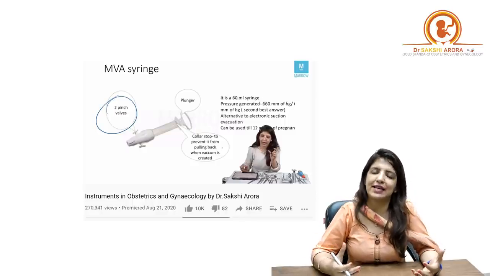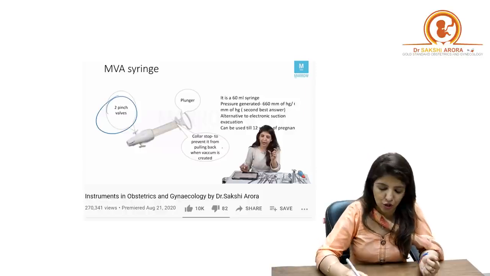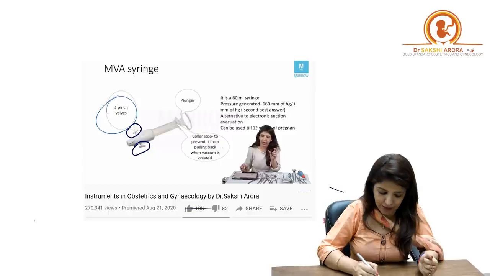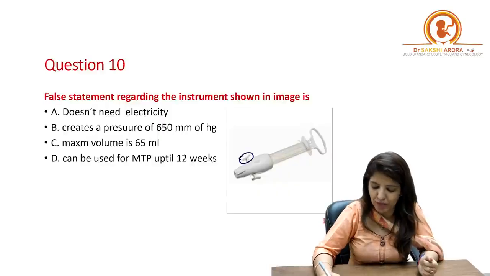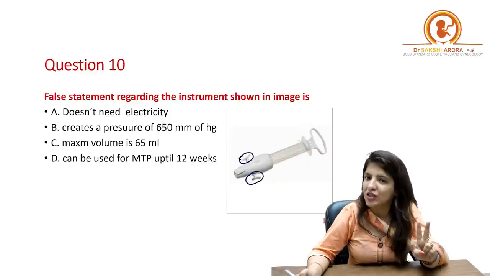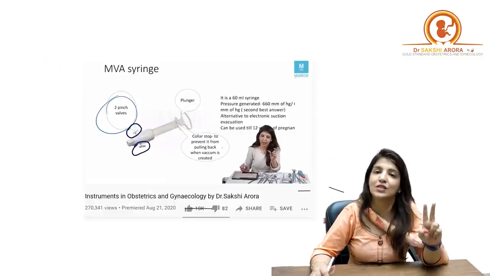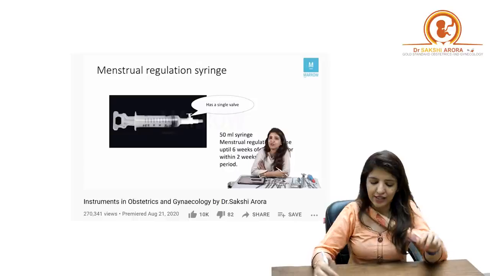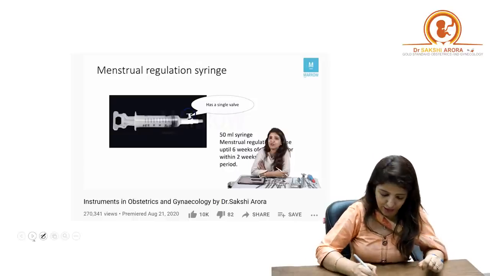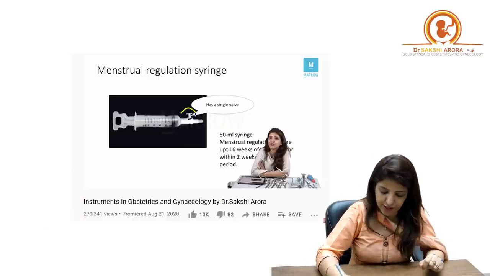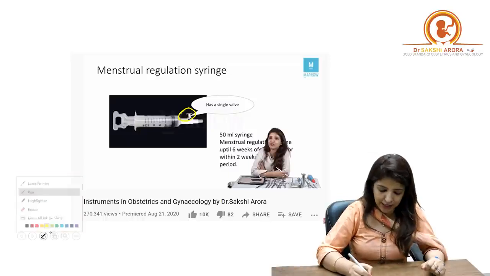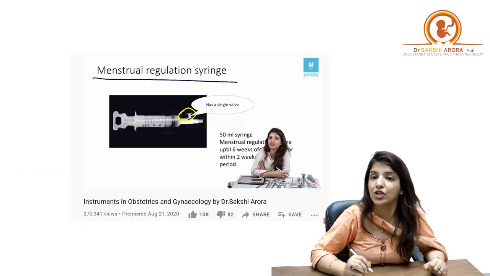How did I recognize that it is a manual vacuum aspiration syringe? Because it has got two pinch valves. So over here in this image, you can see there are two pinch valves. Whenever two pinch valves are present, it is a manual vacuum aspiration syringe. On the other hand, if there is a single pinch valve present, then it is a menstrual regulation syringe.